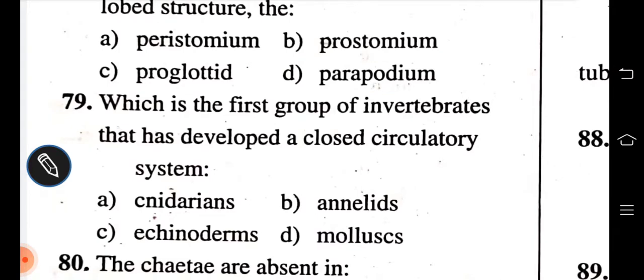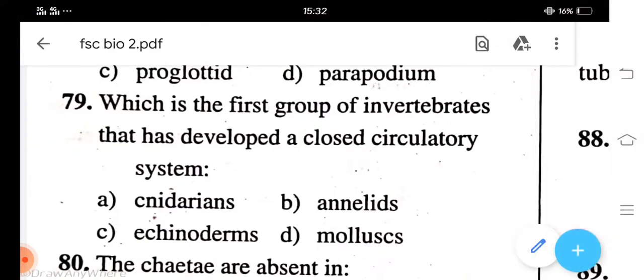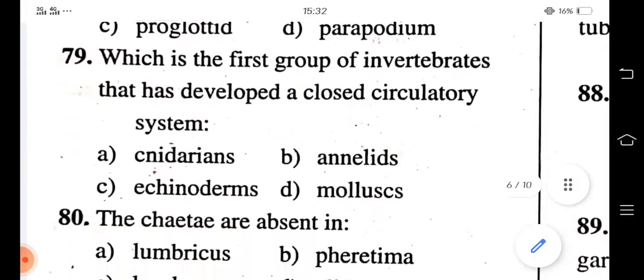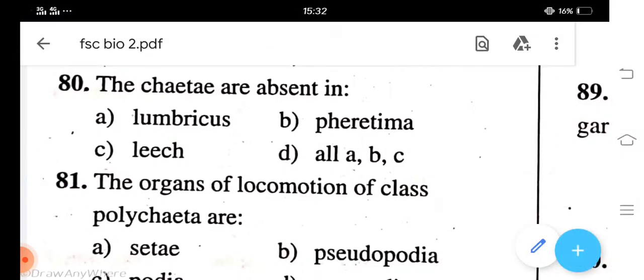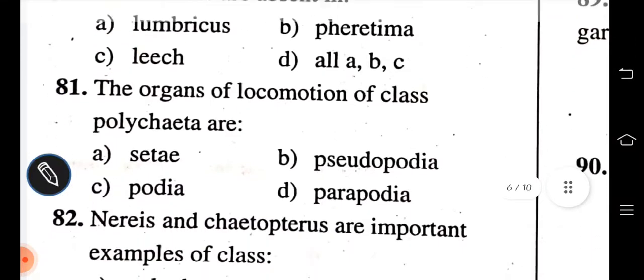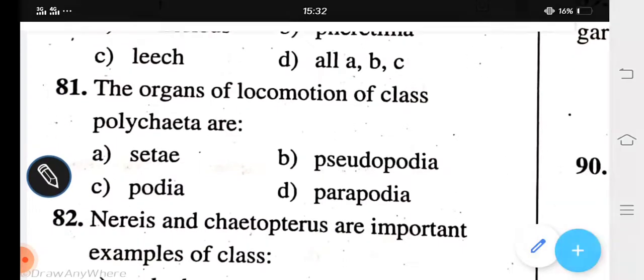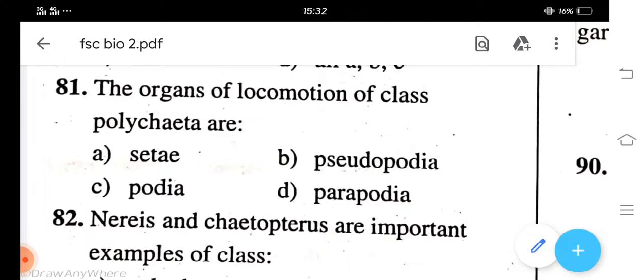Which is the first group of invertebrates that has developed a closed circulatory system? Cnidarians, annelids, echinoderms, mollusks. It's basically annelids. The chaetae are absent in Lumbricus, Pheretima, leech, all A, B, C. Absent in leeches. The organ of locomotion of class Polychaeta are seta, pseudopodia, podia, parapodia.